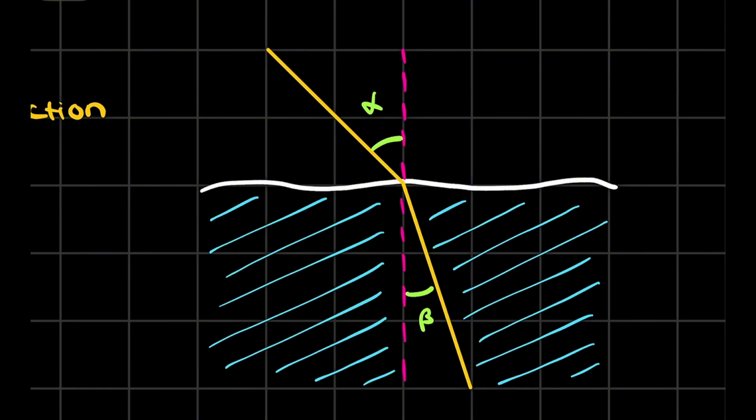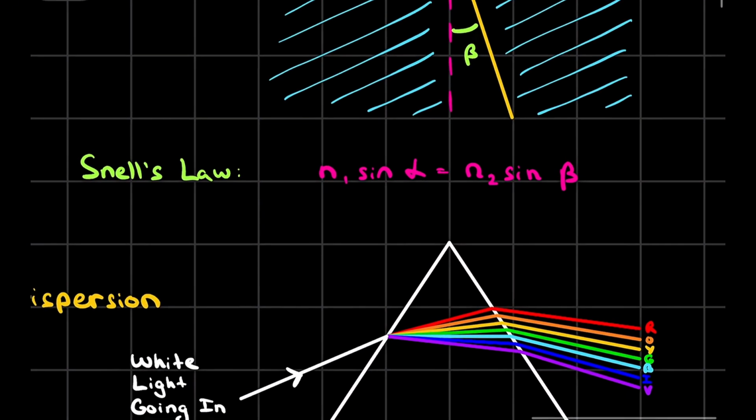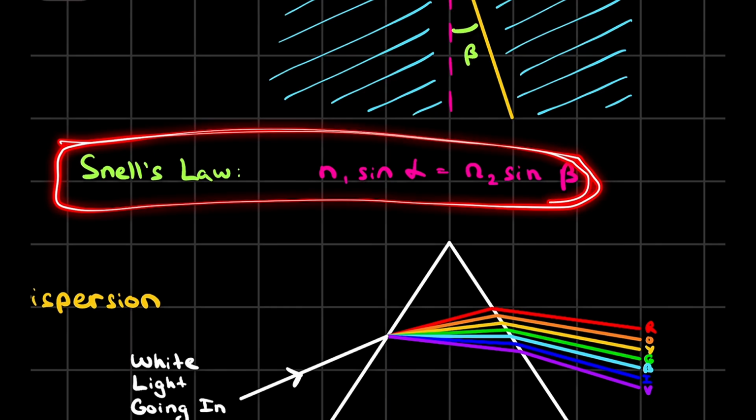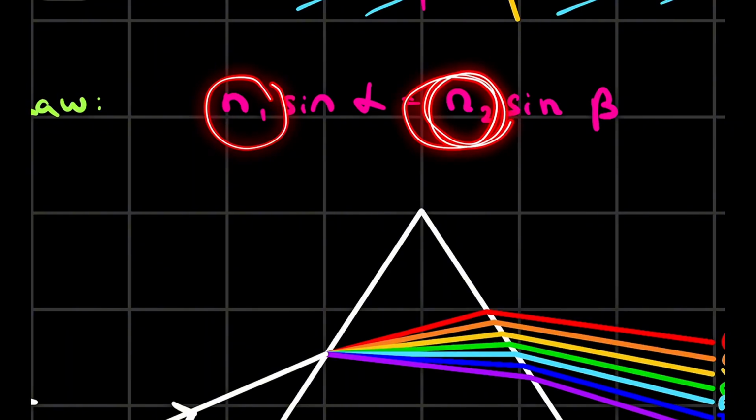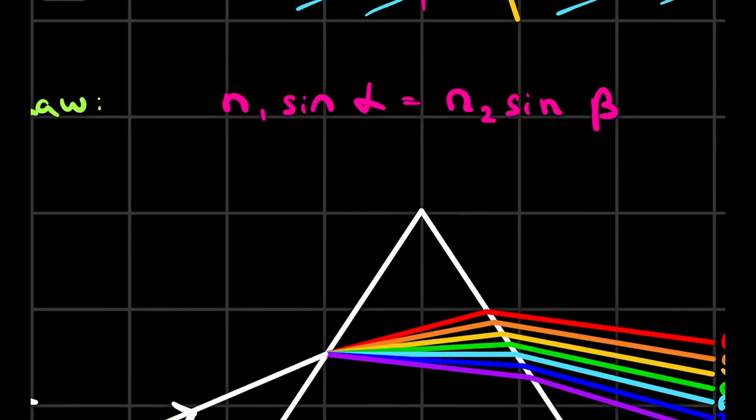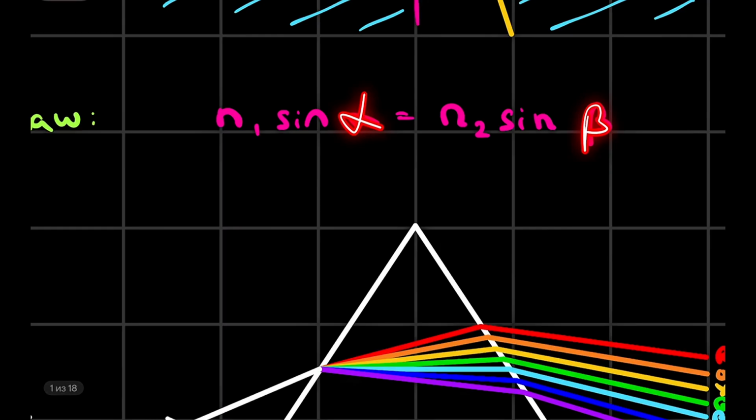This angle will be mostly smaller, of course, but it also matters if it goes from less dense to higher density medium, or from higher density medium to less dense medium. Okay, and it is described by Snell's law, which we are going to cover in the next video. And as you can see, N1 and N2 are called indexes of refraction, because air has its own density, as we have said, and water has its own density as well, and they refract light differently. And this alpha and this beta are those angles that we have told you about.